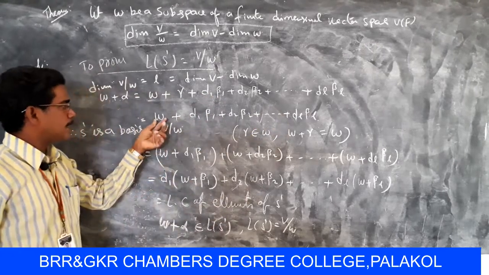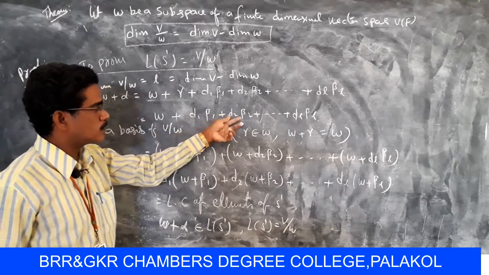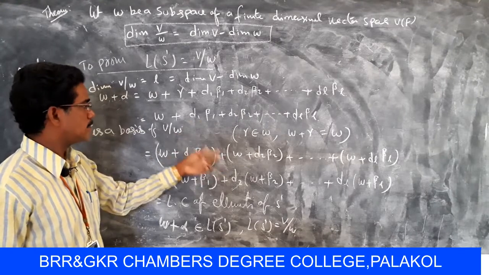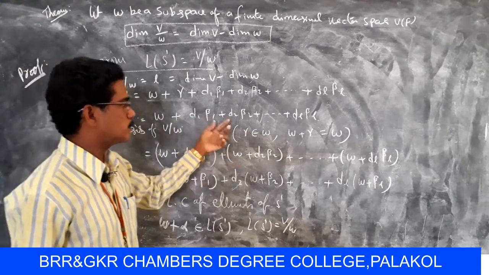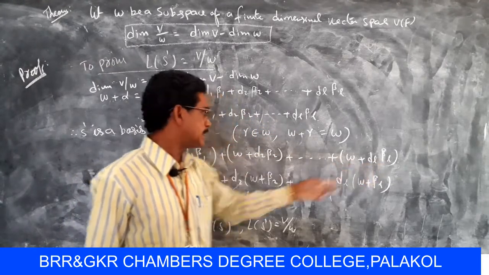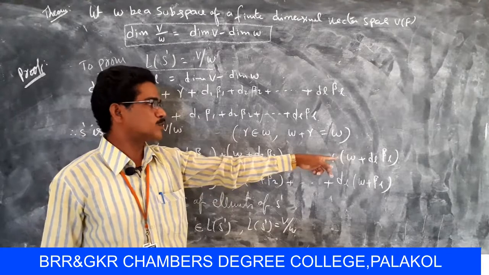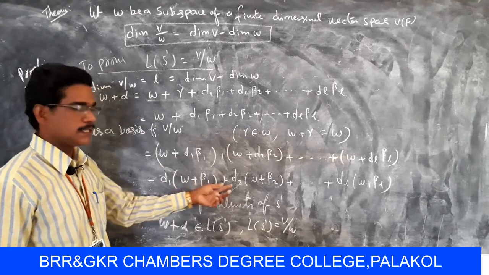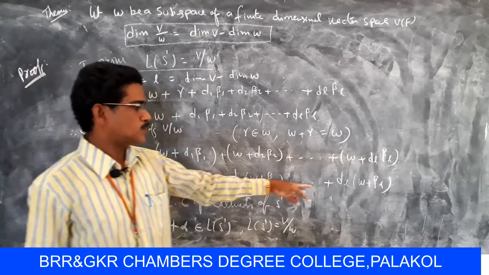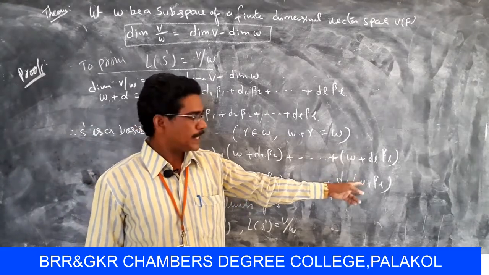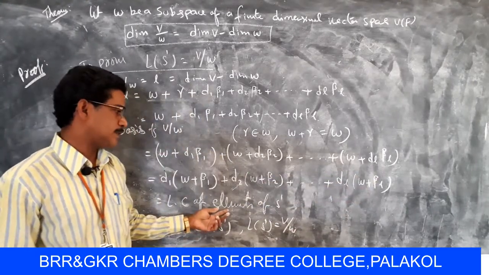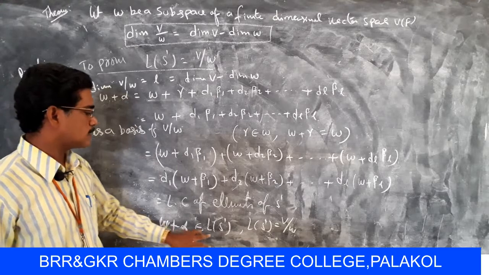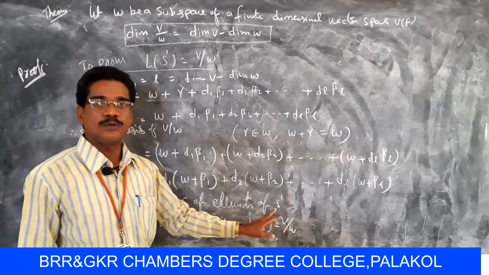So here W plus d1 beta 1 plus W plus d2 beta 2 up to so on W plus dl beta l. Here the scalars d1, d2 up to dl belong to F, then d1 into w plus beta 1 plus d2 into w plus beta 2 up to dl into w plus beta l. So it is a linear combination of elements of S dash. So W plus alpha belongs to L of S dash.